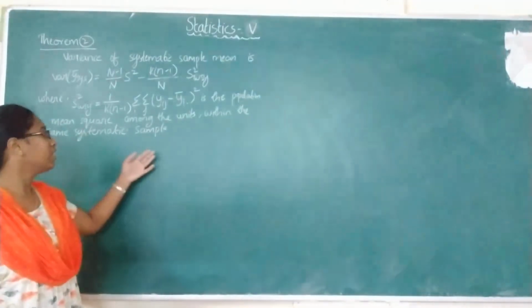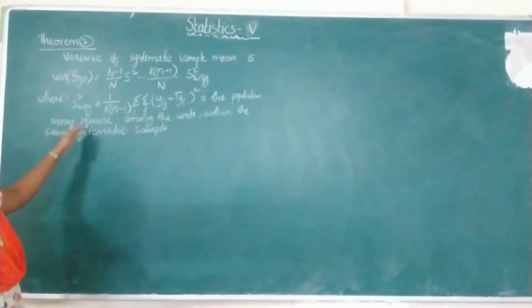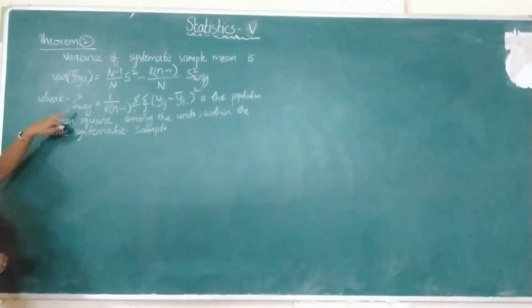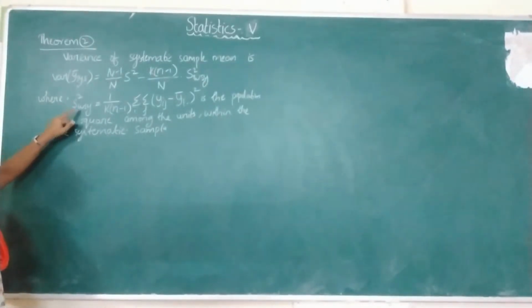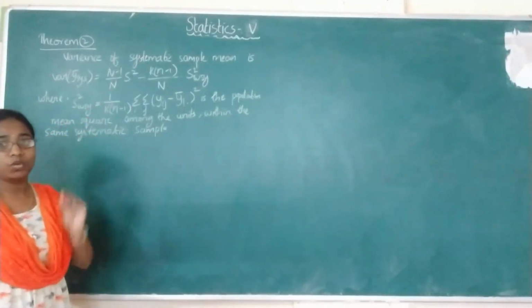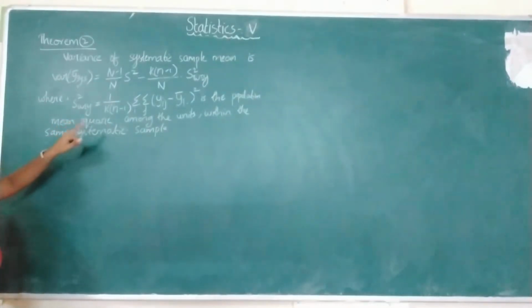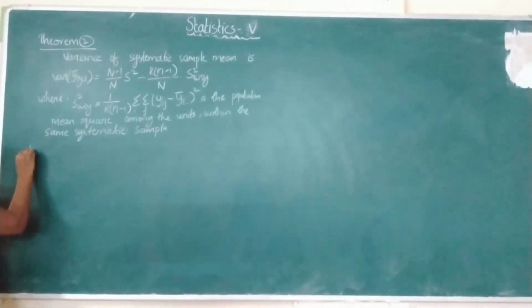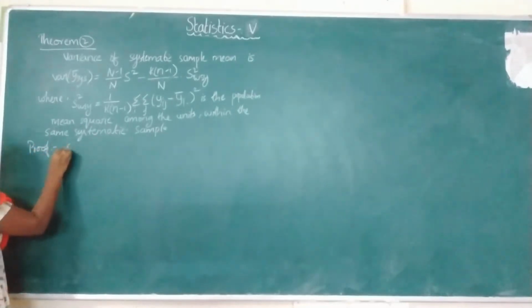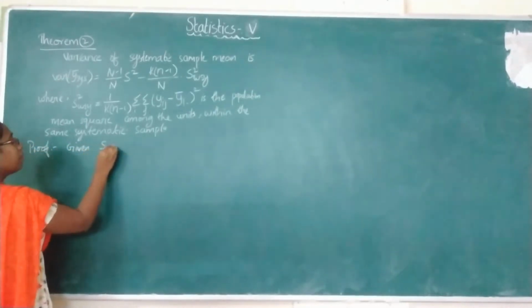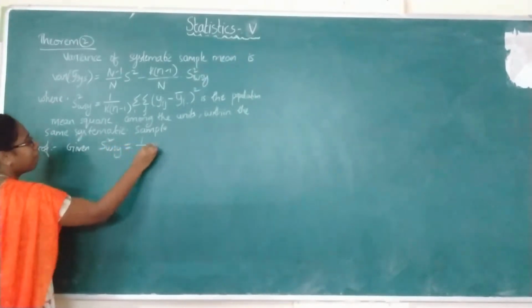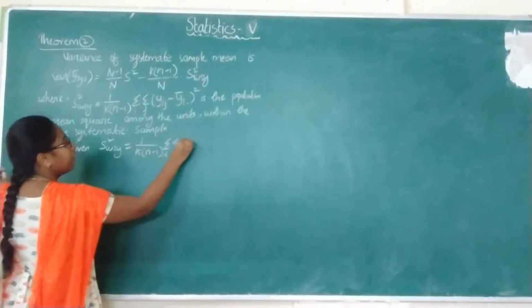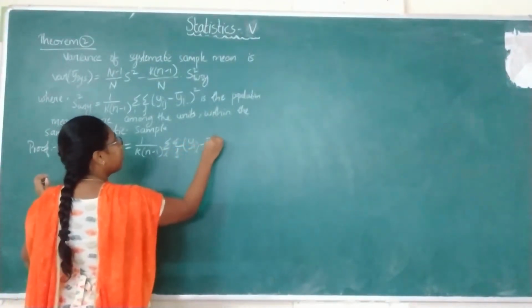That is, 1 by k into n minus 1 double summation over i and j of yij minus yi dot bar whole square.